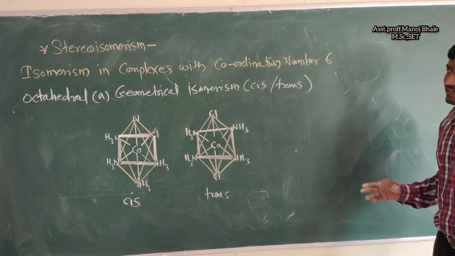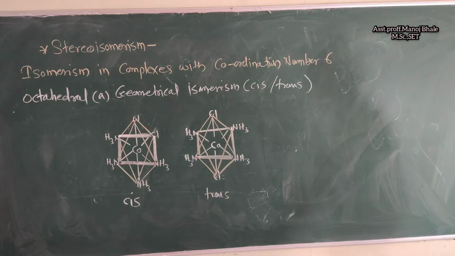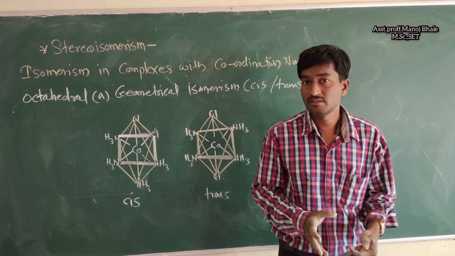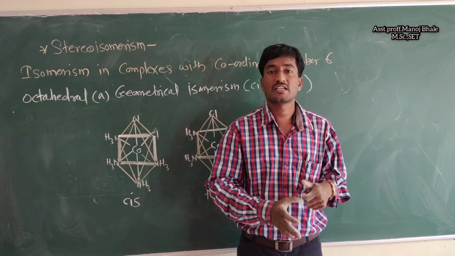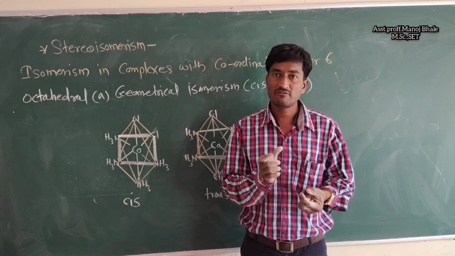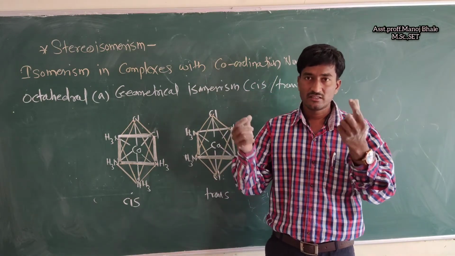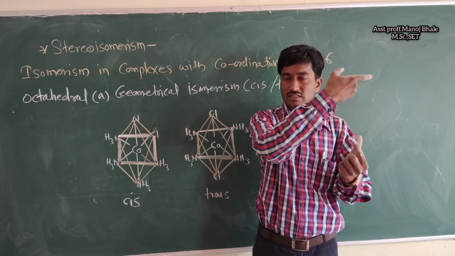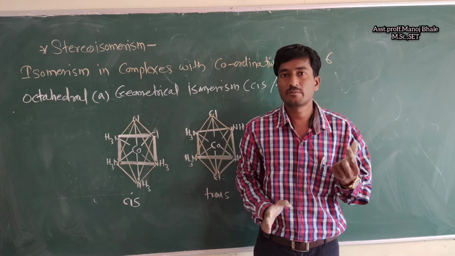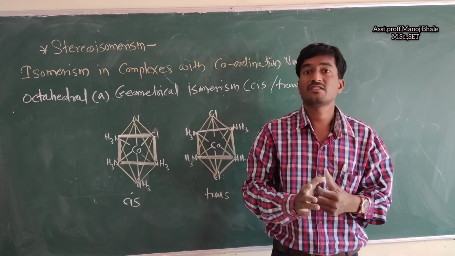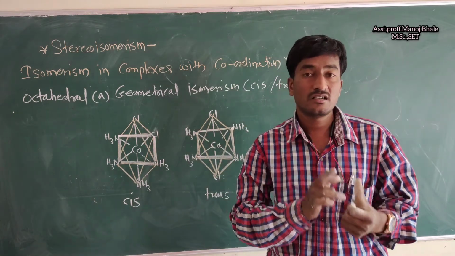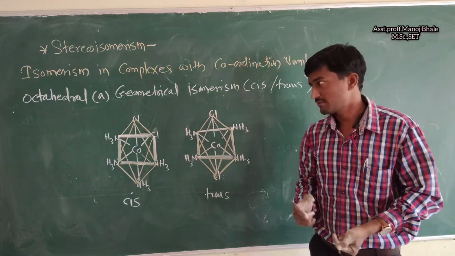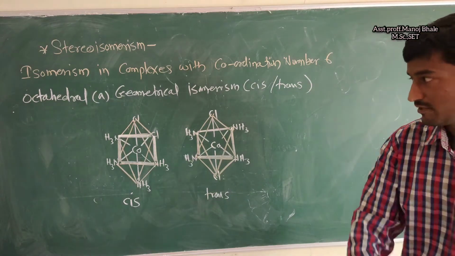Next isomerism is optical isomerism. What is the meaning of optical isomerism? Let me tell you once again. In optical isomerism, if we pass plane polarized light and the light rotates either clockwise or anti-clockwise, then the given sample is optically active. That means optical isomerism is present only if the sample rotates light clockwise or anti-clockwise. So let's check optical isomerism here.